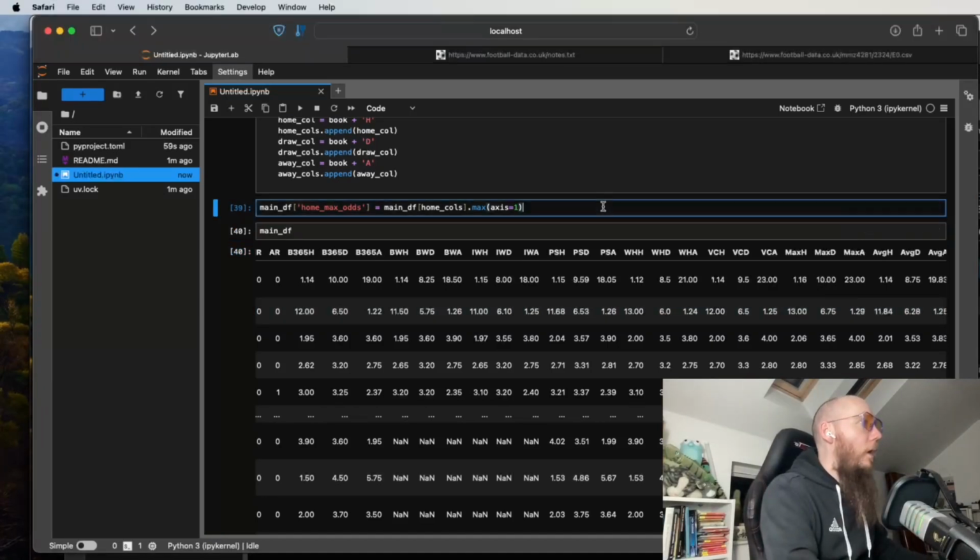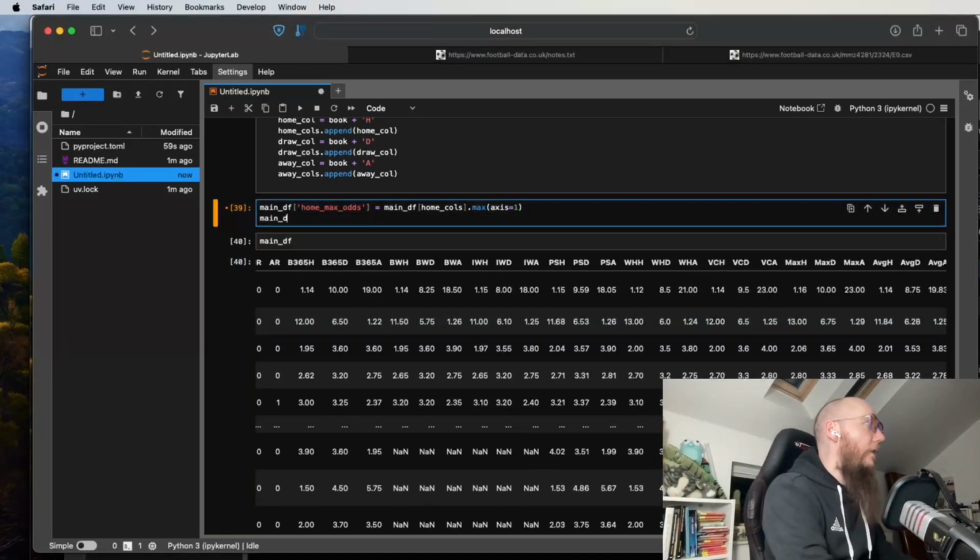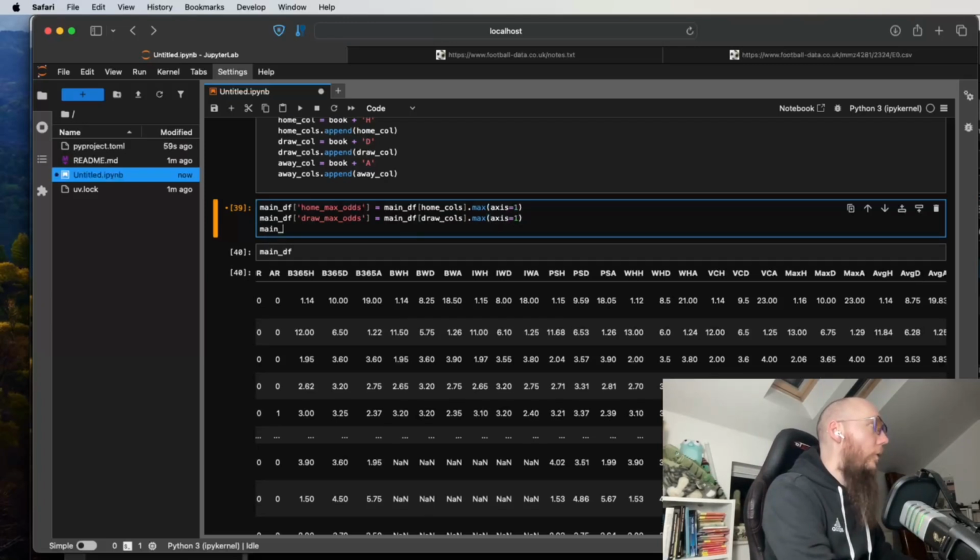So what we're going to do now is add in all of the columns that we need. So in main df, I would like the draw max odds, which is main df draw cols dot max, axis equals 1, and I want also the away max odds.